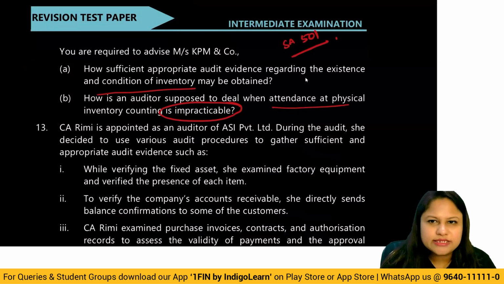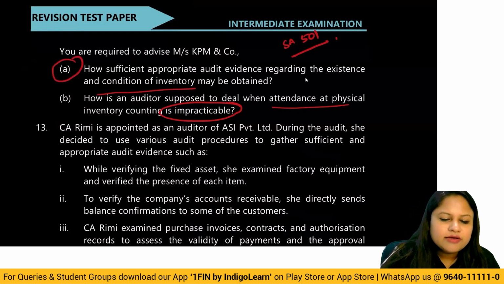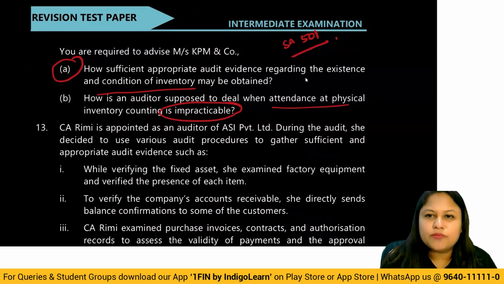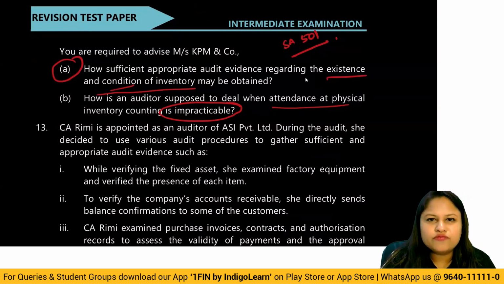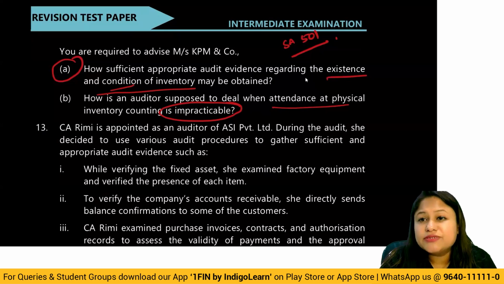Now here, if you look at it, when you are required to obtain sufficient appropriate evidence regarding existence and condition, okay, you have to look into the inspection of the management's instructions for the count procedures that they've put in place. Observe whether that count procedure has actually been conducted or not.